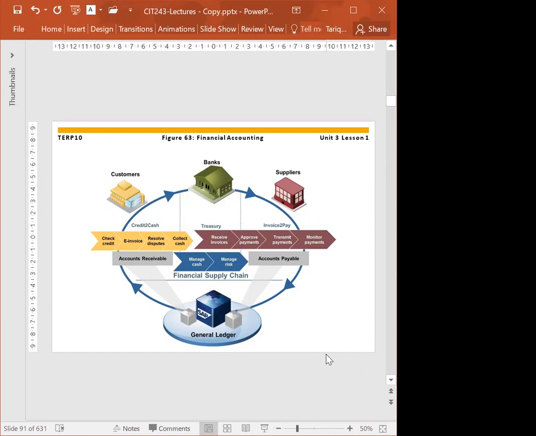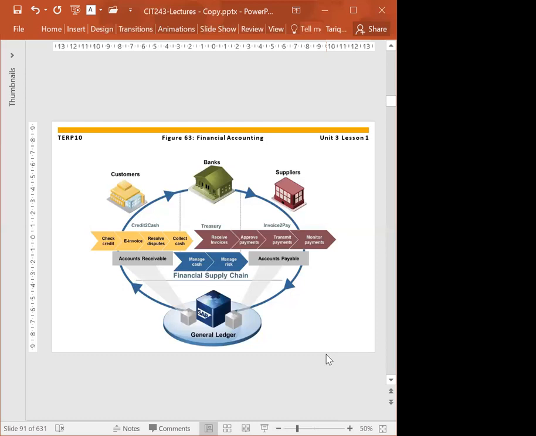We do have asset accounting, fixed assets. All transactions related to fixed assets, their depreciation or appreciation, will again be recorded in the general ledger. We do have bank ledgers. All transactions which are happening through the banks will be recorded over there, and that is what we call the bank ledger.